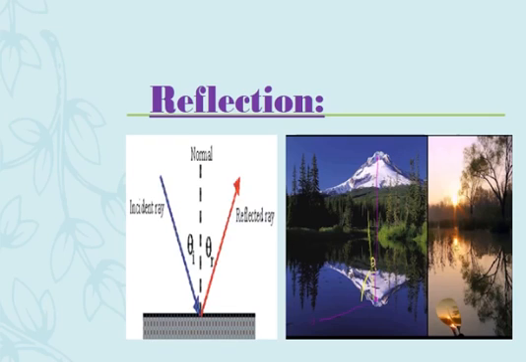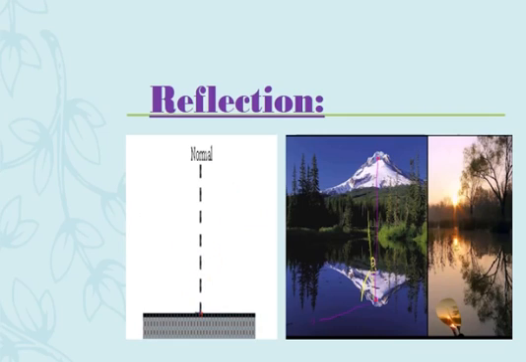If we go from the peak of the mountain to its reflected peak, the light ray strikes and is reflected. If we draw a normal, you can see that the law of reflection is being followed over here, and we can say the angle of incidence and the angle of reflection are again equal. So you can see the clear reflected picture.